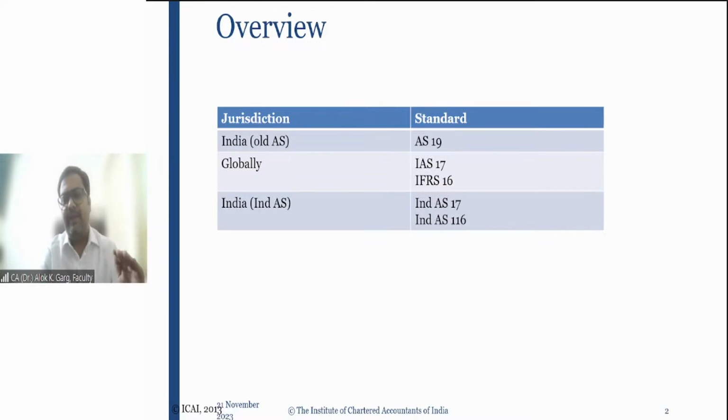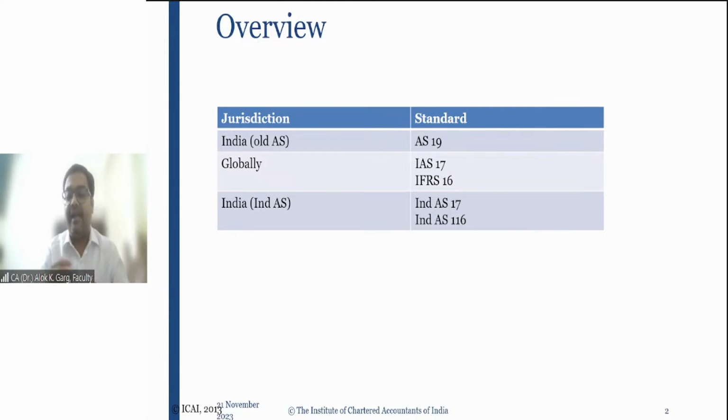Okay. Now coming back to the comparison. If I compare IFRS 16 with IND AS 116, there is no change. The Indian version of IND AS 116 on leases is the same as the foreign version of leases, which is IFRS 16. But if I compare accounting standard 19 with IND AS 116, there is a huge change.